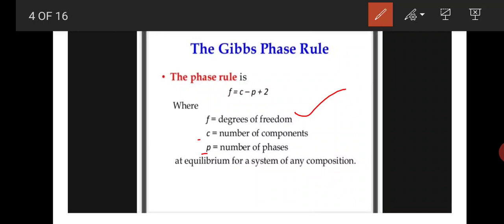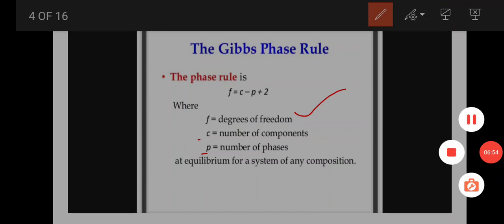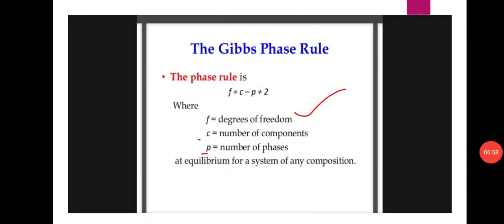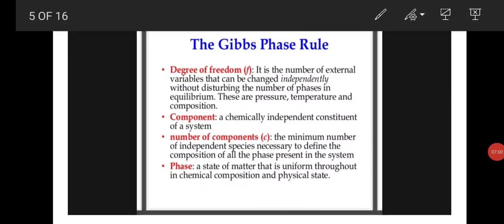At equilibrium for a system of any composition, here the degree of freedom is denoted by small f. It is the number of external variables that can be changed independently without disturbing the number of phases in equilibrium.